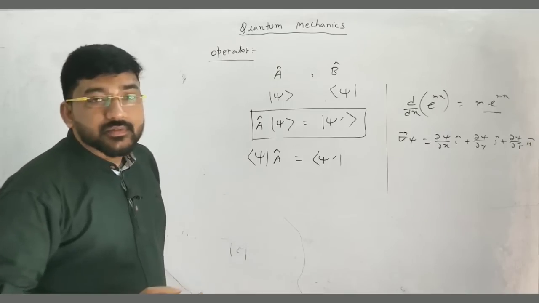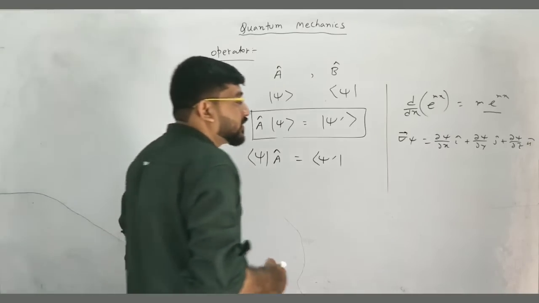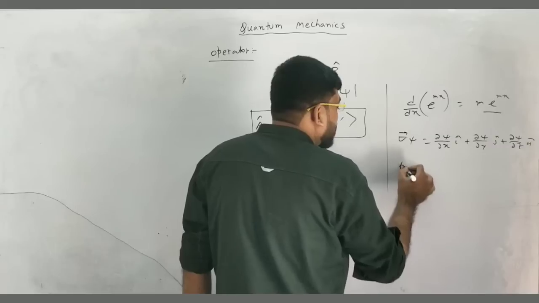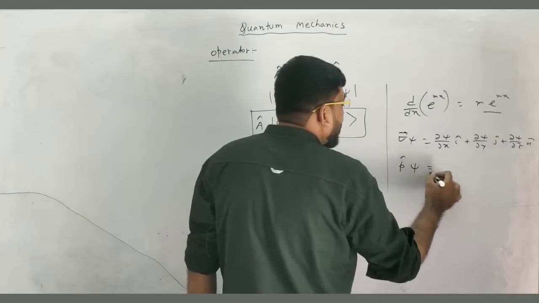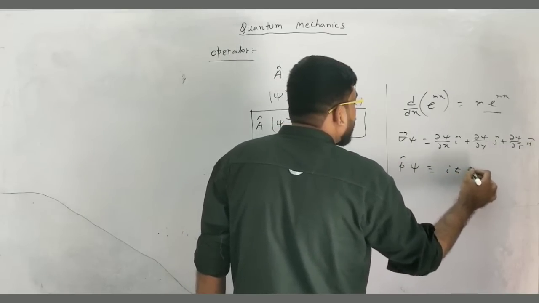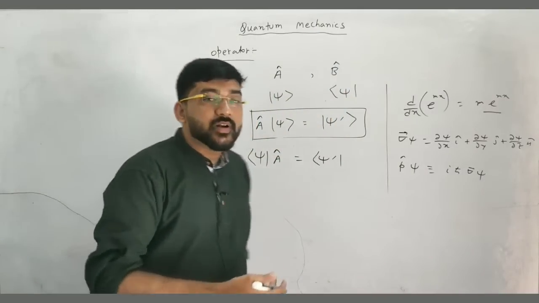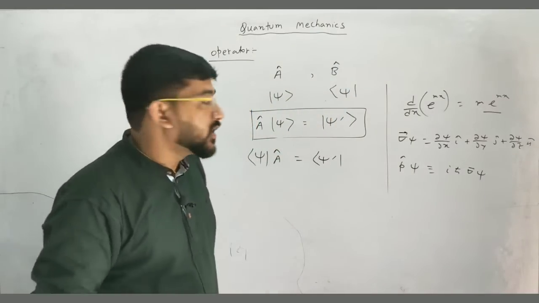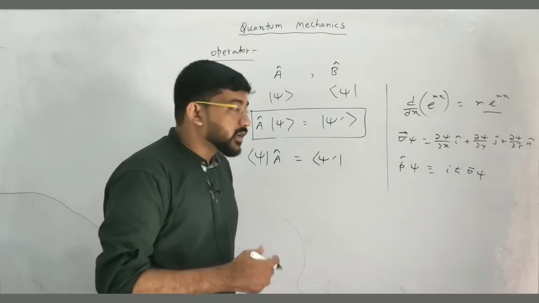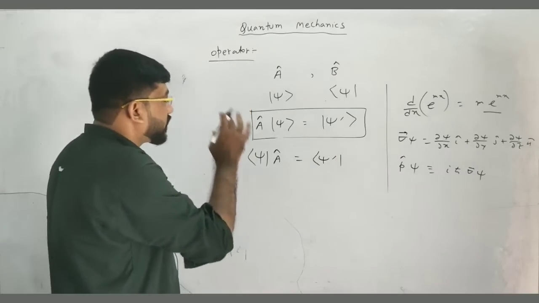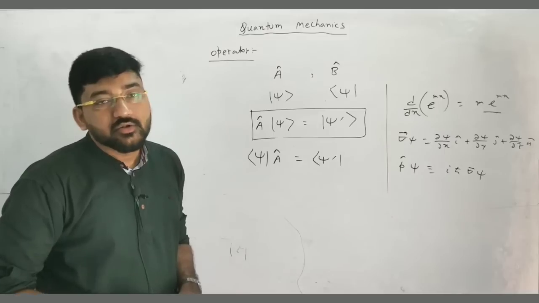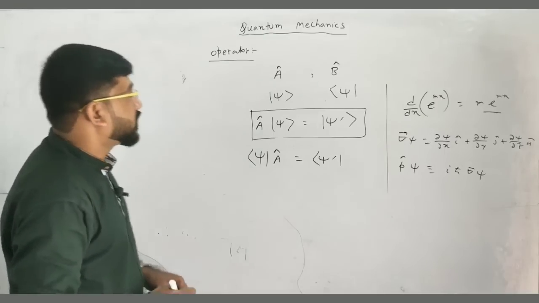But here some more important operators we will use, like the momentum operator, p cap psi, which is defined as minus i h cross gradient of psi. We will also use the kinetic energy operator, potential energy operator, and position operator, which we will see later on. But first we have to understand what an operator actually is and what the properties of operators are. That is more important.